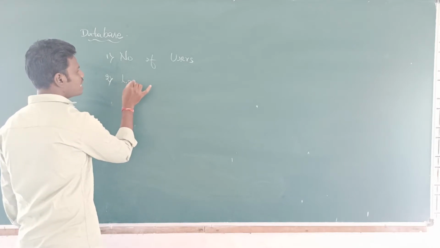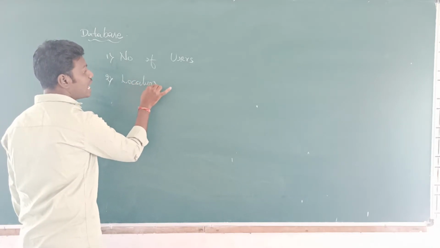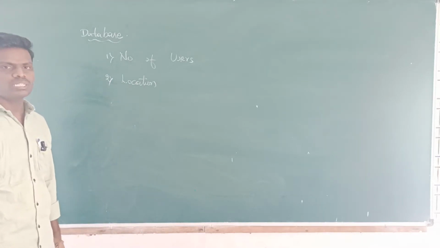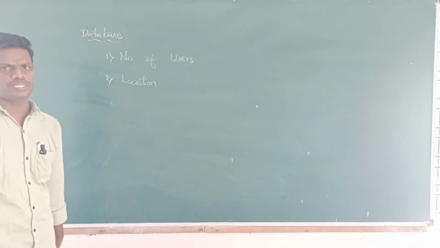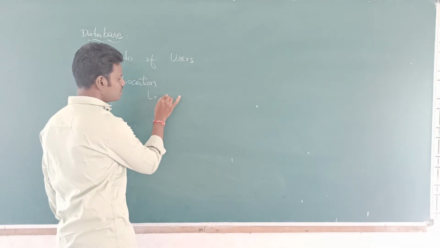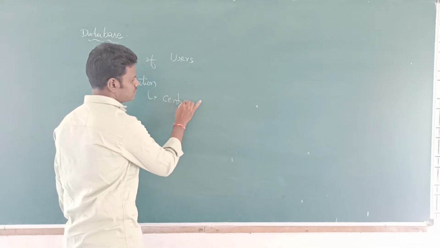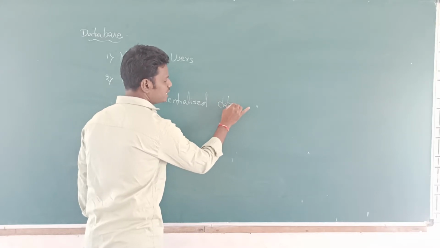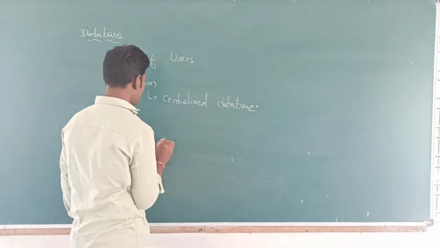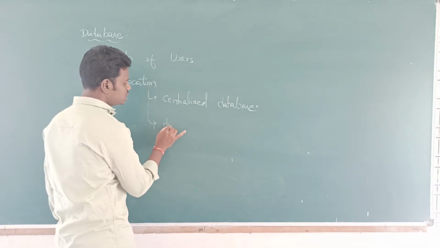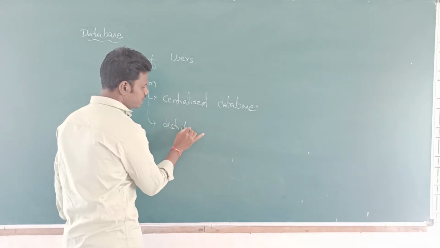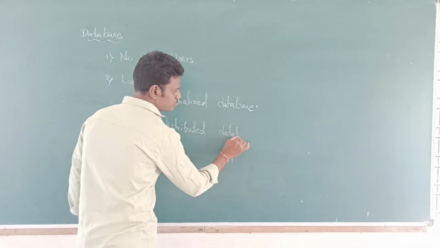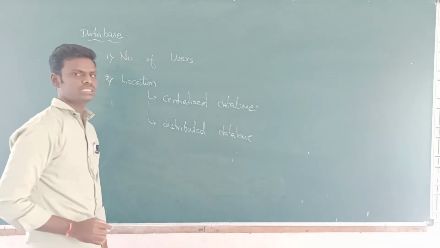The second one is location. We are categorizing based on the location where we are storing that particular database. Based on this location, I can categorize databases into two types. One is the centralized database, and the second one is the distributed database.